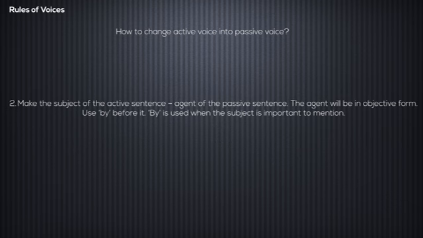Make the subject of the active sentence an agent of the passive sentence. The agent will be in the objective form. Use by before it. By is used when the subject is important to mention. Subject of active sentence here is I. Its object form is me. So, the phrase by me must be used.